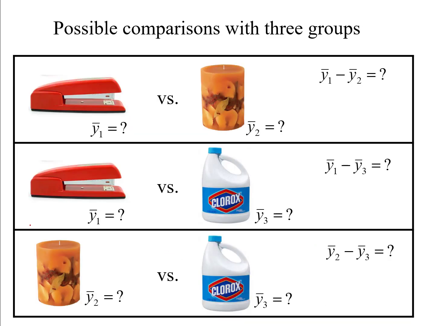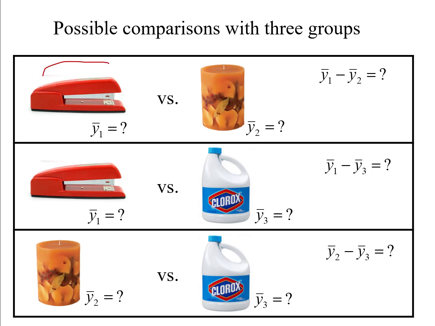So to determine how many contrasts are free to vary, what we need to do is to first figure out how many contrasts are possible. That is, what is the total number of possible contrasts that we could make, and then determine how many of those are free to vary. For example, if I had three groups, my aromatherapy group and my paradoxical Clorox and coffee group and my control group, bread stapler and drinking glass group, in this case, there's actually three different contrasts I could make.